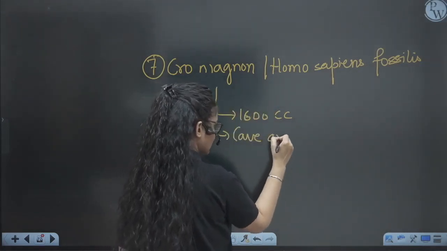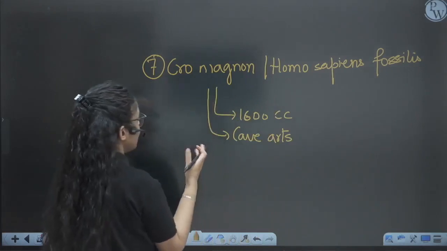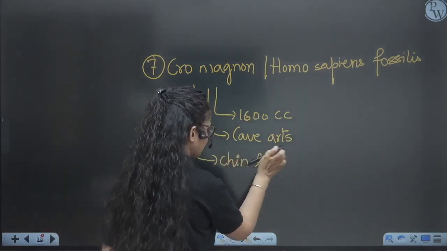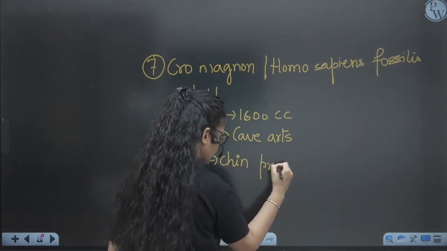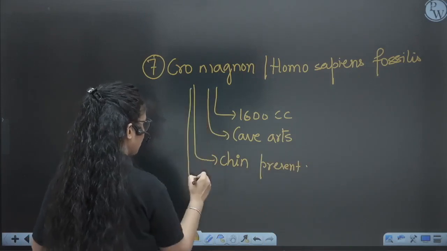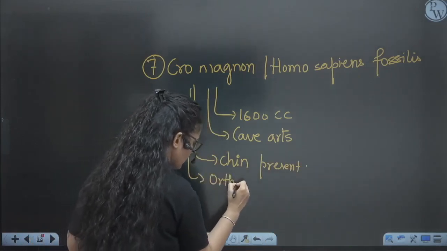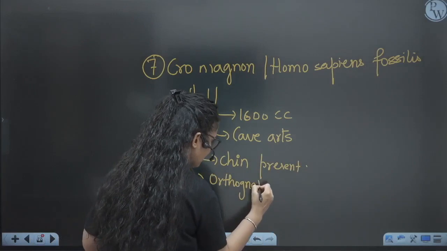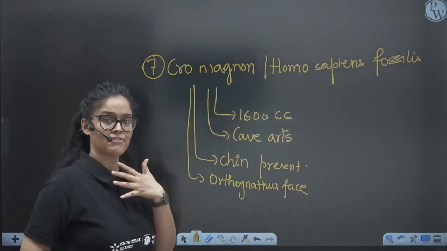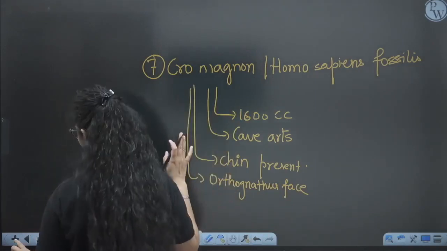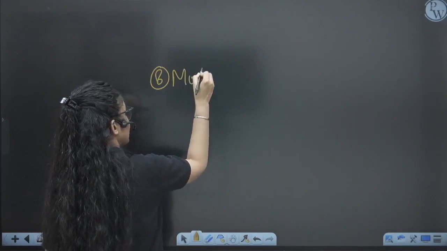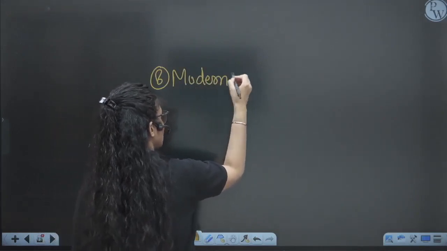The cave arts that we got are from their time, and they are more man-like. They are like us. They have the chin also, right? And yes, they have a flat face like us. Orthognathous means flat face like us. And Cro-Magnon are our ancestors, right?